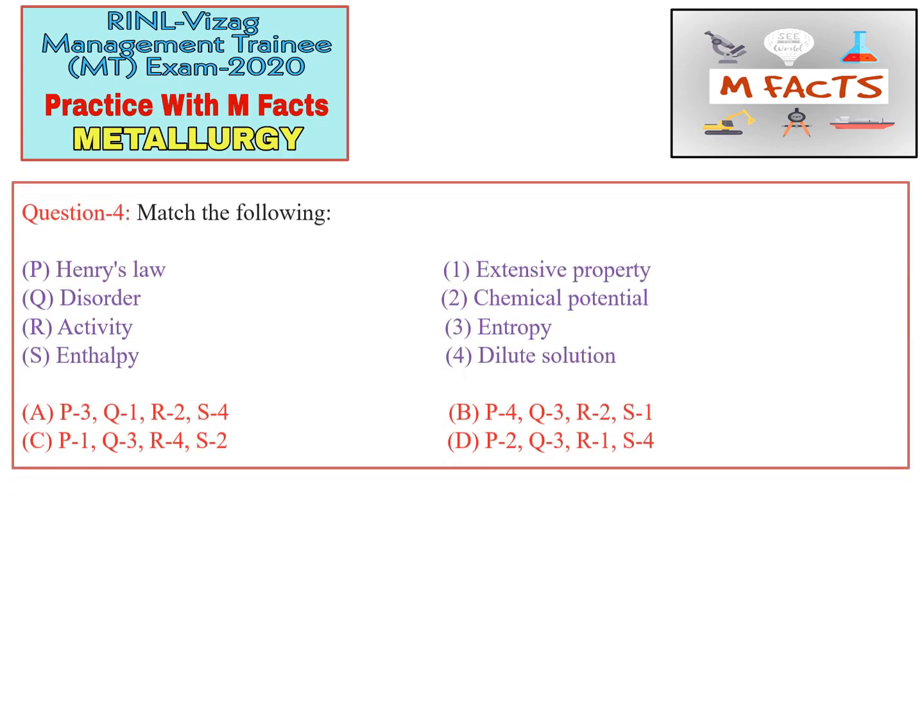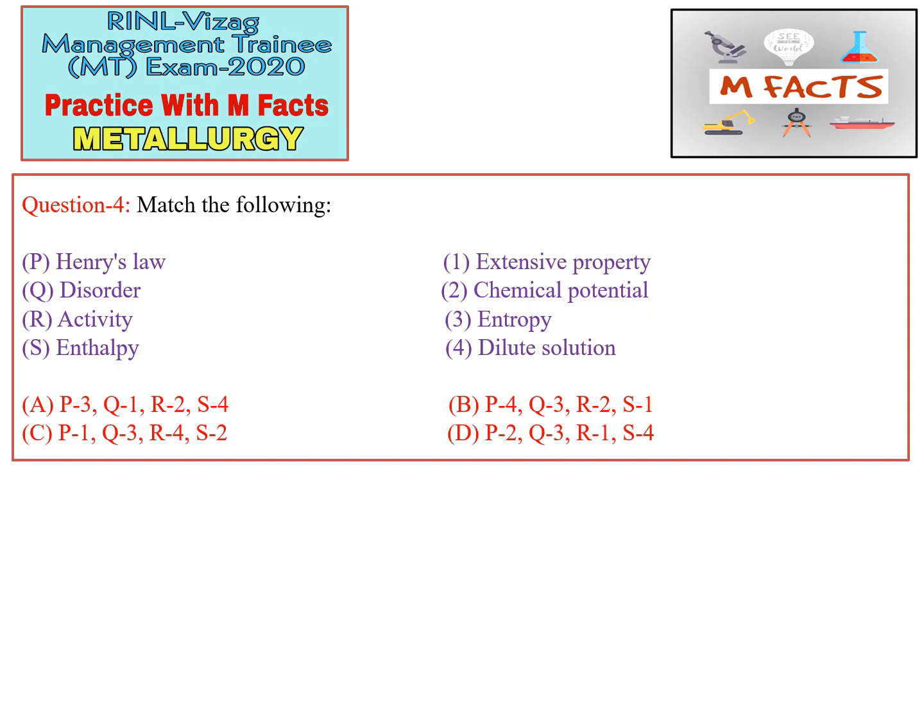Next question is a matching type of question. So here is group A and here is group B. This matching I have taken from the thermodynamics part, and this may be a previous year question also. The first group says a few things, and group 2 says a few properties, that is extensive property, chemical potential, entropy, and dilute solutions.